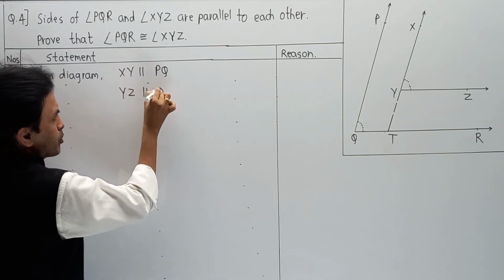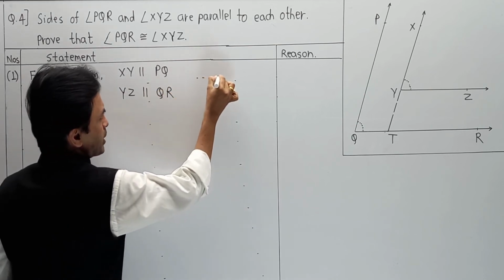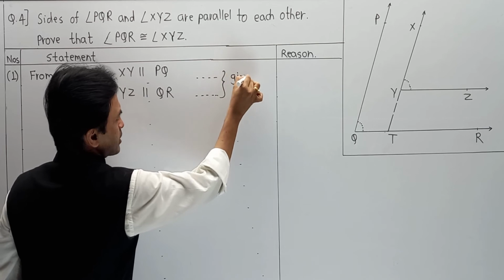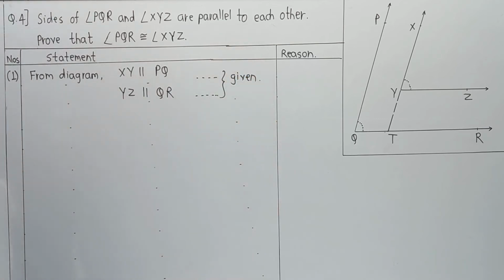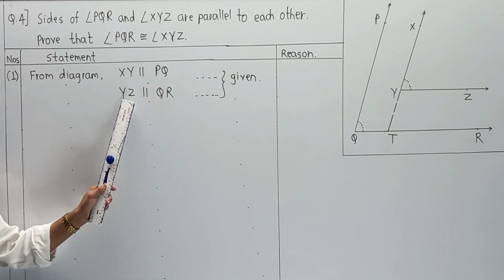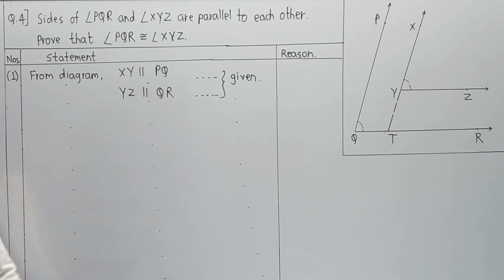These are the two parts which are given in the form. So for both I am going to write it as given. Now as per condition we are able to write XY is parallel to PQ and YZ parallel to QR.